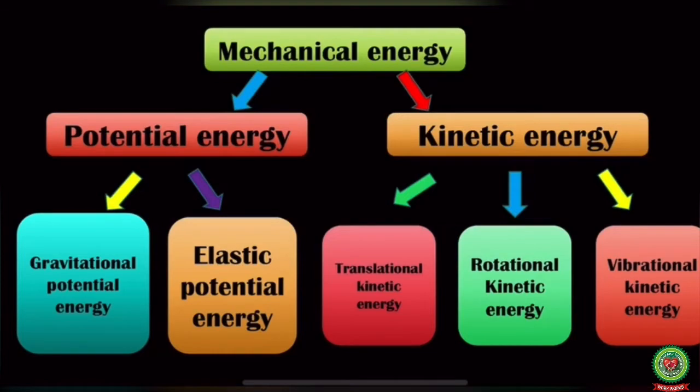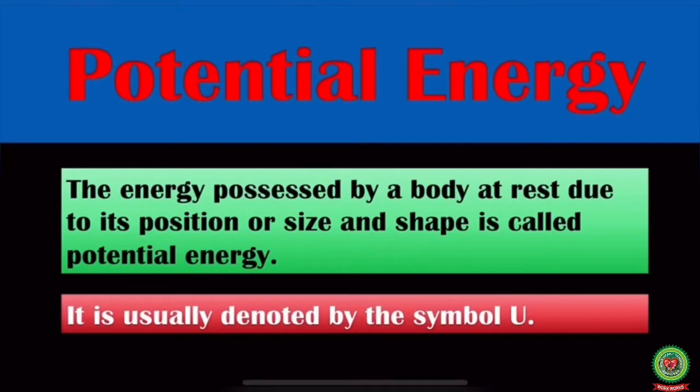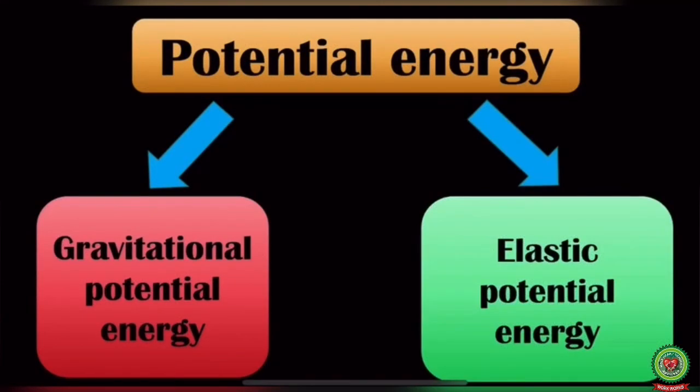Let us first of all discuss what is potential energy. Potential energy is the energy possessed by a body at rest due to its position or size and shape. Potential energy is usually denoted by the symbol capital U. As I have already told you, potential energy is of two types, gravitational potential energy and elastic potential energy. So let us study about gravitational potential energy.